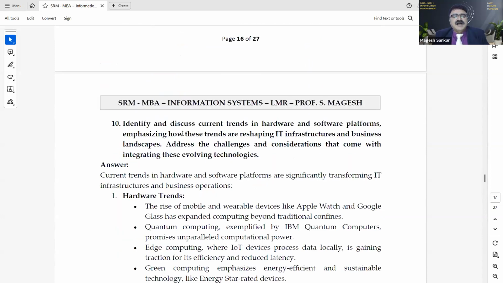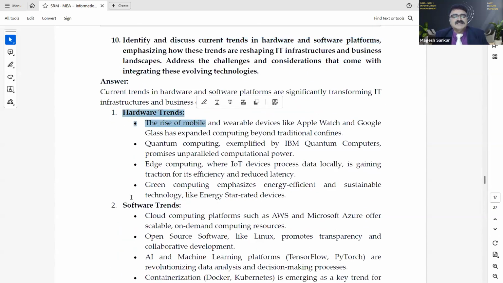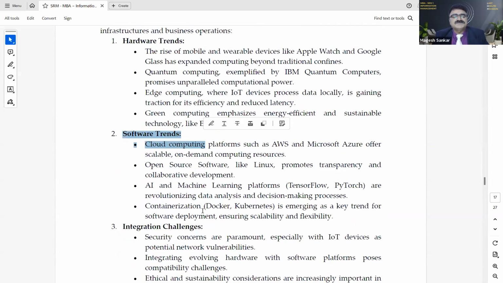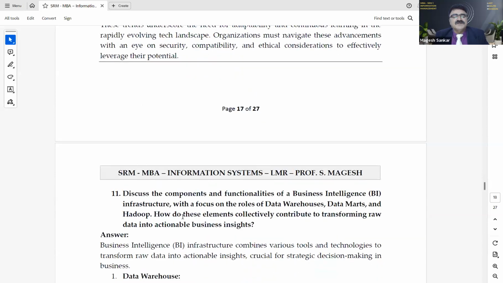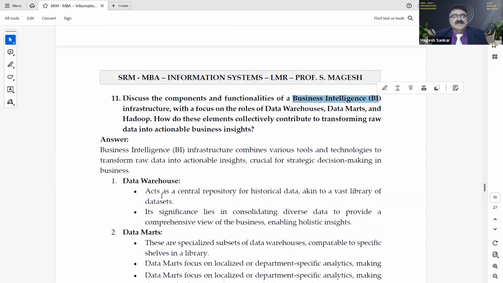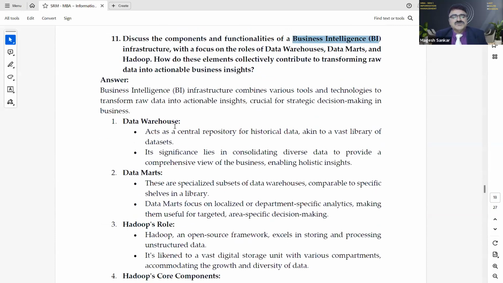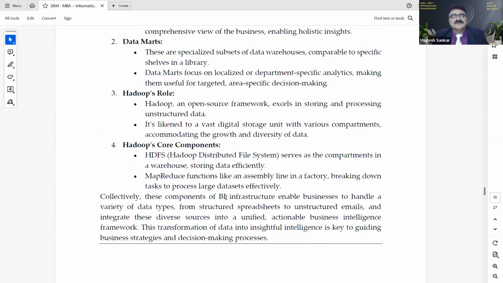Next, identify and discuss the current role in hardware and software platform. Current trends in hardware and software platform. You have to write about the hardware trends, software trends, and integration challenges in that. Then components and functionalities of the business intelligence. You have to write about the data warehouse, data marts, Hadoop's role, Hadoop's core components.